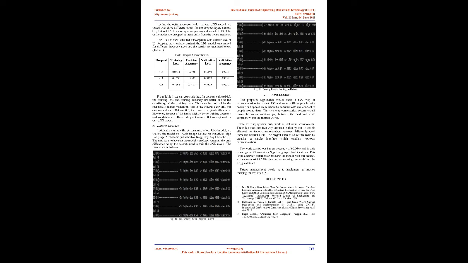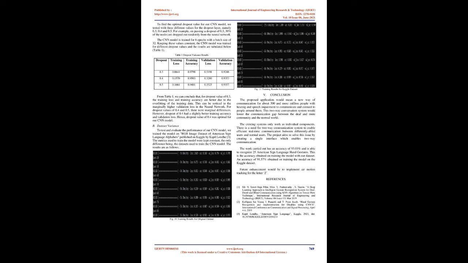Dropout, training loss, training accuracy, validation loss, validation accuracy. 0.3: 0.0641, 0.9798, 0.5198, 0.9248. 0.40: 0.1570, 0.9503, 0.3280, 0.9353. 0.50: 0.1661, 0.9481, 0.3325, 0.9357. From Table 1, we can conclude that for a dropout value of 0.3, the training